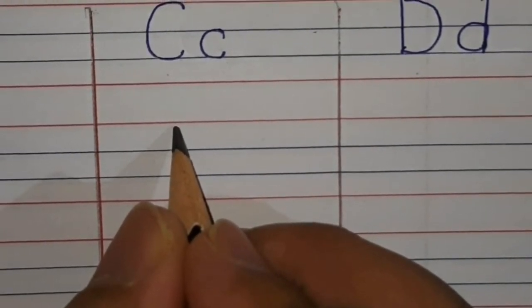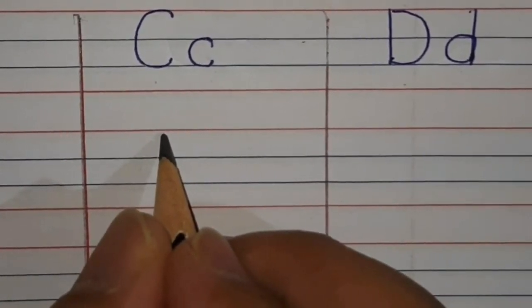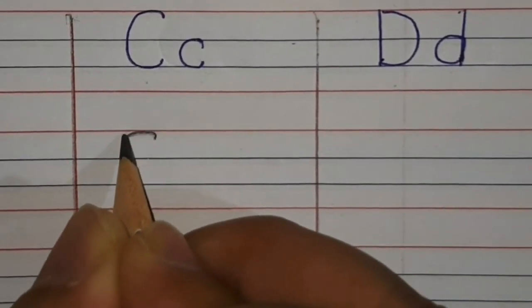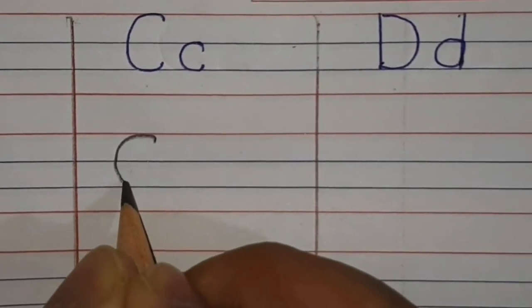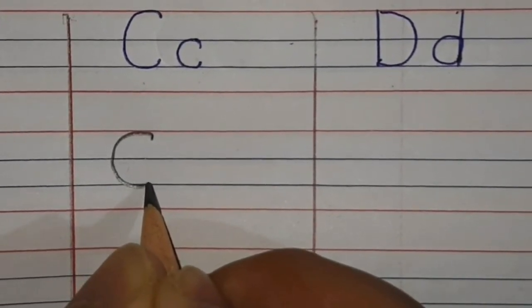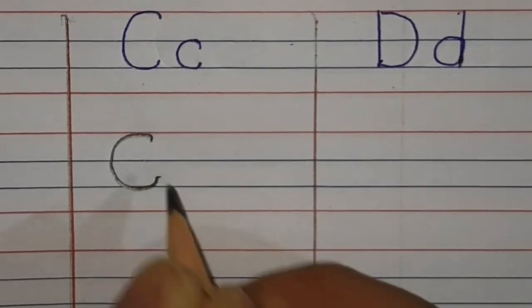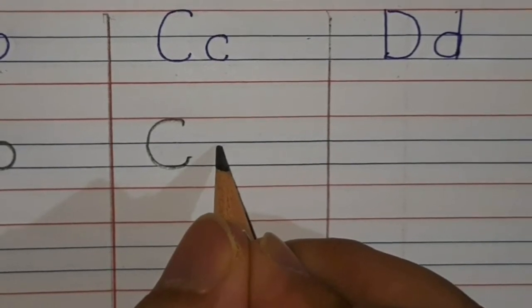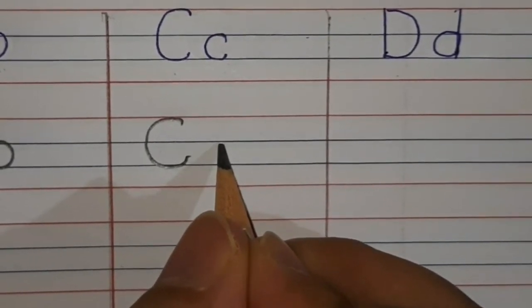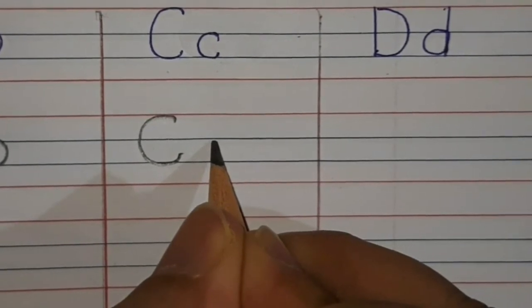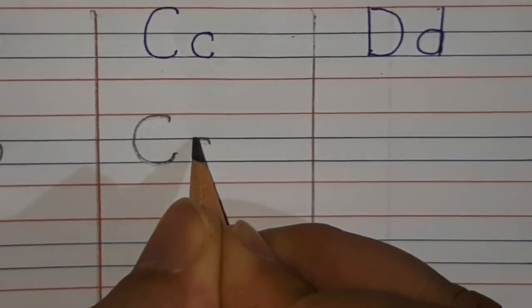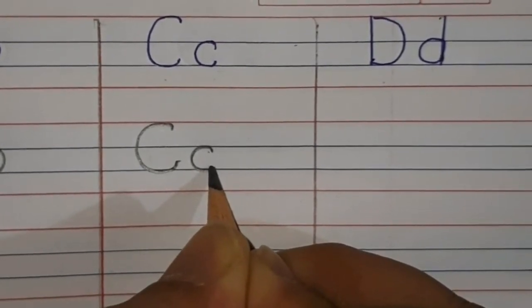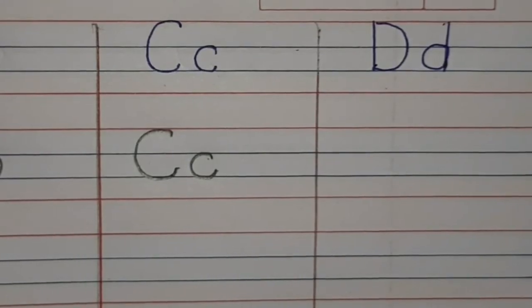Now we will write children capital C. You have to start little bit down from the first red line. Start. Go up. Curve. Come down till the second blue line and go little bit up. Now we will write small c. We'll start from the first blue line, little bit down. Go up, curve, come down till the second blue line and go little bit up.